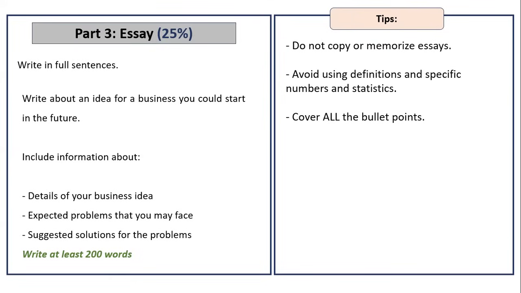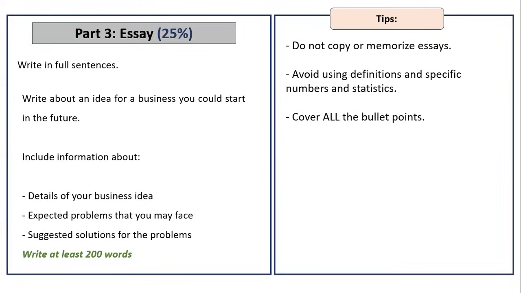The next one is related to discover all the bullet points. What does this mean? If I stick to the 3 bullet points, this will be the one thing that will save me if the marker suspects that I cheated or something. They will always go back to the 3 bullet points. If they think that this person wrote at a level that does not fit a grade 12 student, for example, they will look at the 3 bullet points. Are they fully covered? Usually, if they're fully covered, we will understand this is your own writing because you're actually responding to the task. So always cover all the bullet points.